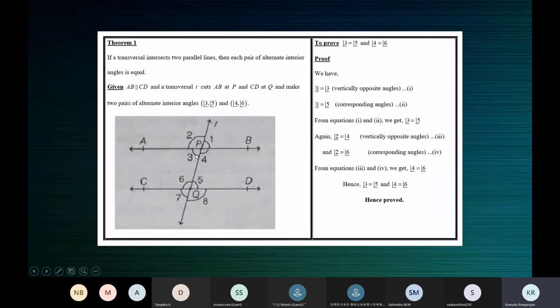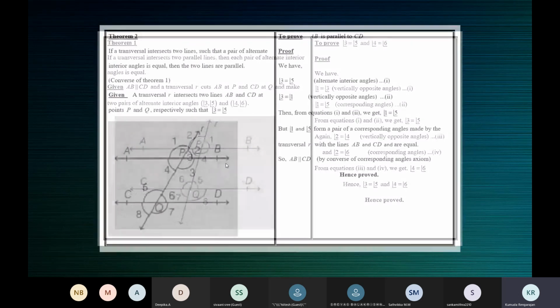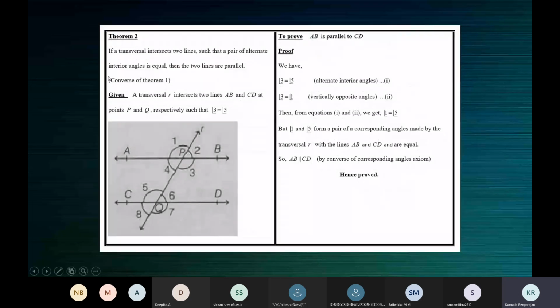Theorem 1, where we had to prove that alternate interior angles are equal when the lines are parallel. Theorem 2 is the converse of theorem 1, where we had to prove the lines are parallel. So we use the converse of corresponding angles axiom. To prove lines are parallel, you will have to show that a pair of corresponding angles is equal and so the lines are parallel.